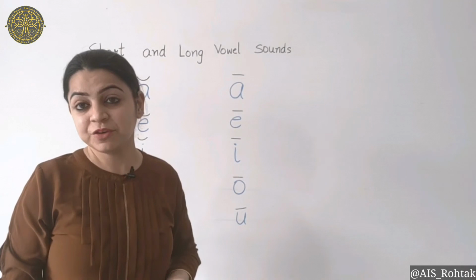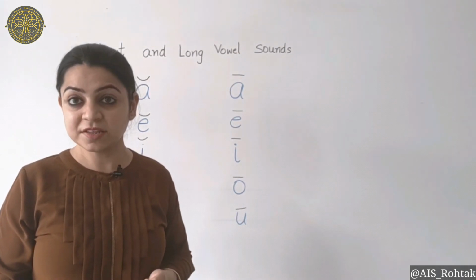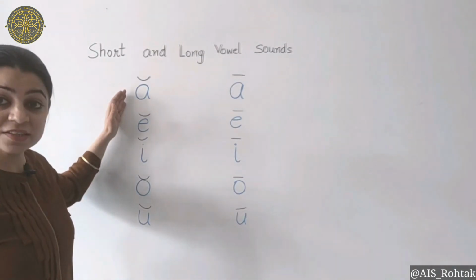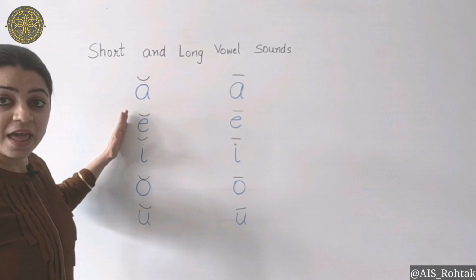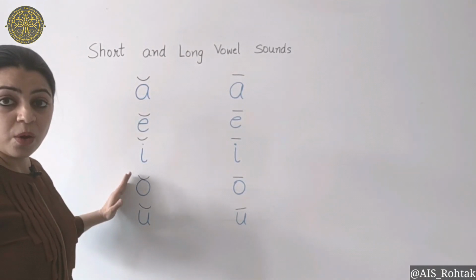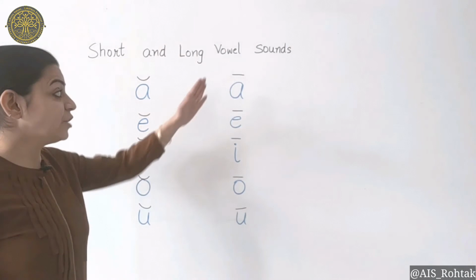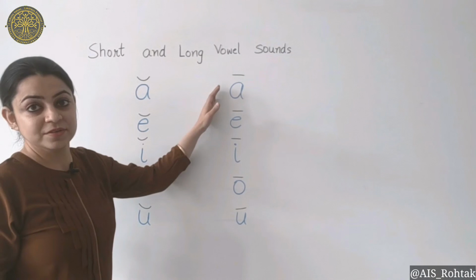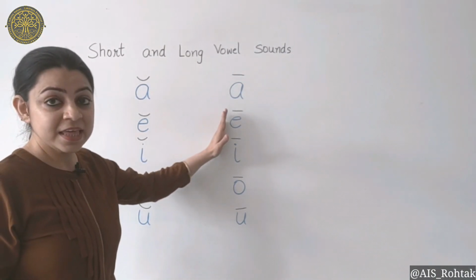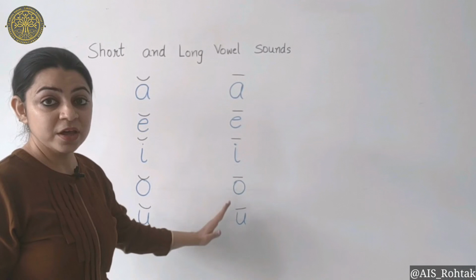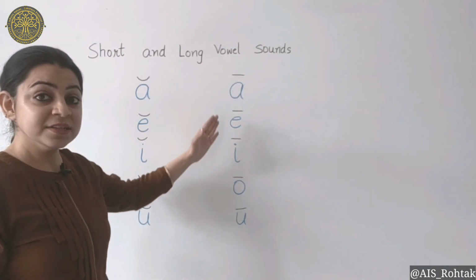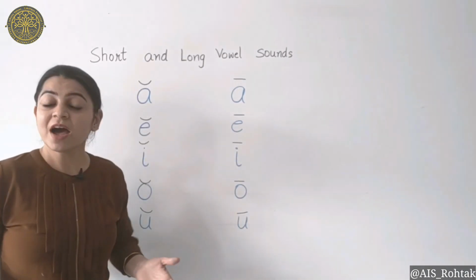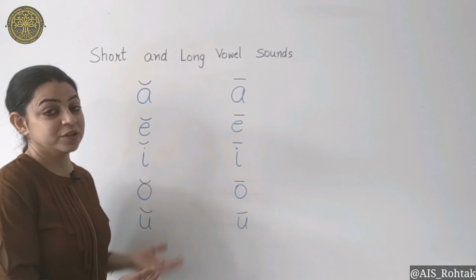So children, you also have to remember the symbols we have for short sound and long sound. When you see a curve on a vowel's head, it means it is going to say the short sound. A, E, I, O, U. And when you see a sleeping line on a vowel's head, it means it is going to say the long sound. A, E, I, O, U. All the vowels say their names when they say their long sound. Simple. I hope you had fun and you learned the short sound and long sound of all these 5 vowels.